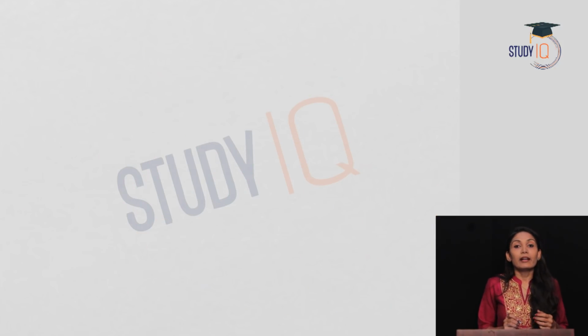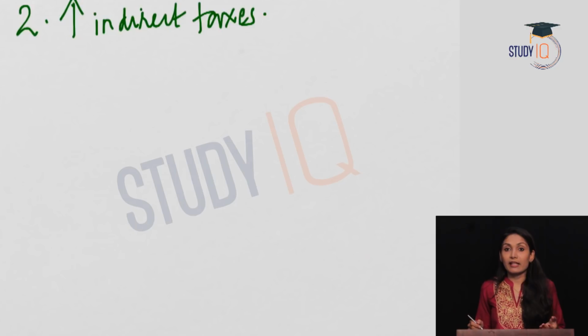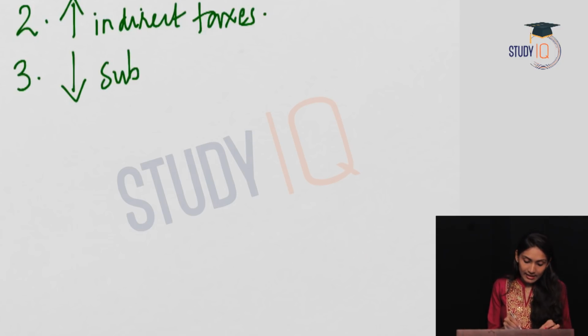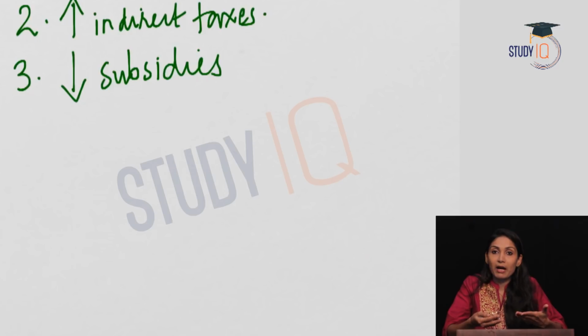The next reason for cost push inflation is increase in indirect taxes. An increase in the indirect taxes will increase the price of the commodity. So that will lead to cost push inflation. Next reason is a decrease in the subsidies. We know that the government provides various subsidies to the producers. When producers receive these subsidies, this will affect the prices. Once government is giving more subsidy, the producers will be able to sell their commodities in the market at lower price. And if the government brings down the subsidies, what will happen to the price of the commodities?